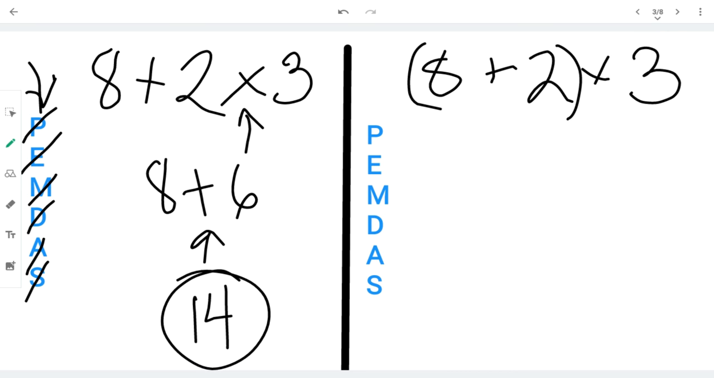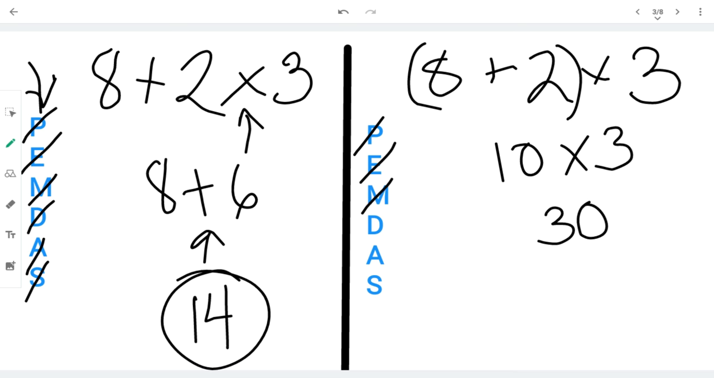On the other side, there are parentheses. So let's do those first. P is for parentheses. 8 plus 2 is 10. And bring everything else down. We have no exponents. We do have multiplication. 10 times 3, which is 30. There's no division, addition, or subtraction. Because the addition here is inside of parentheses, it was already completed.